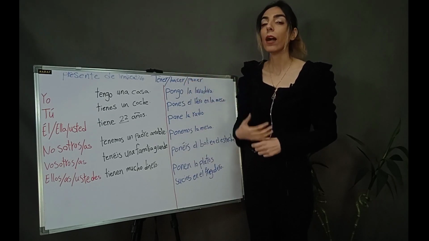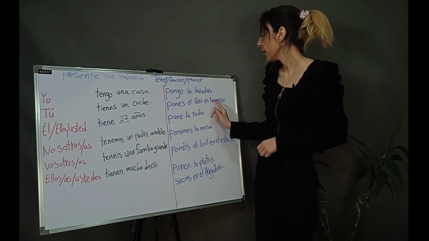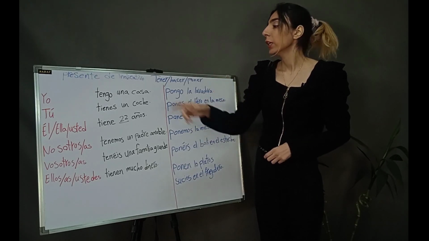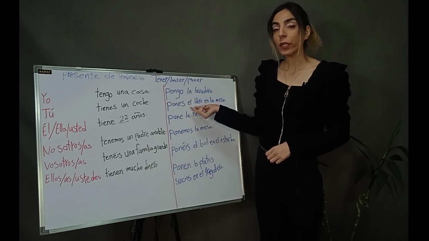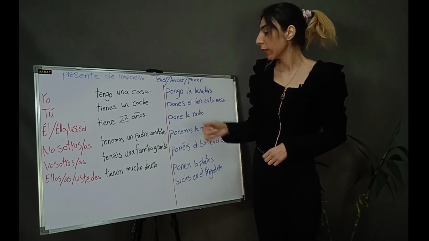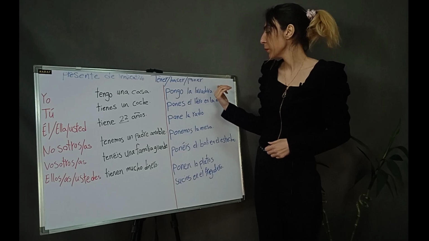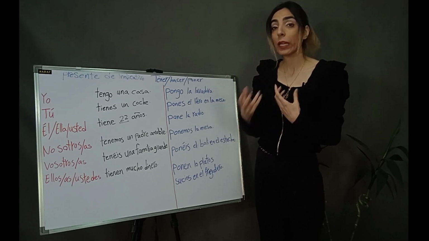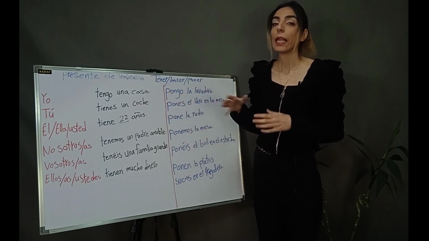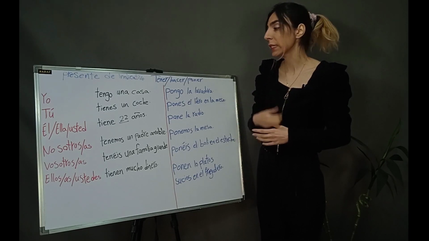Yo pongo la lavadora. Next, tú pones el libro en la mesa. You put the book on the table. So, libro means book. El is the article, the book. En means on. Mesa means table. La is the article, the table. So, tú pones el libro en la mesa. You put the book on the table.